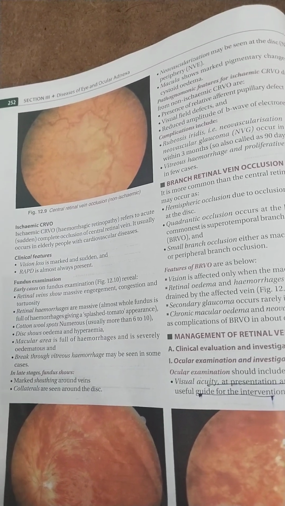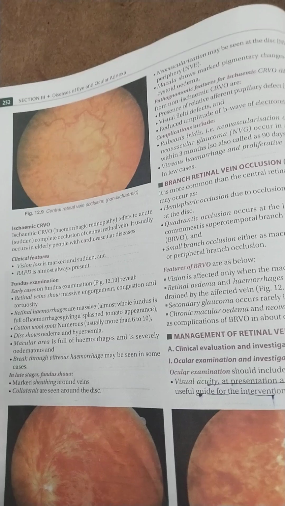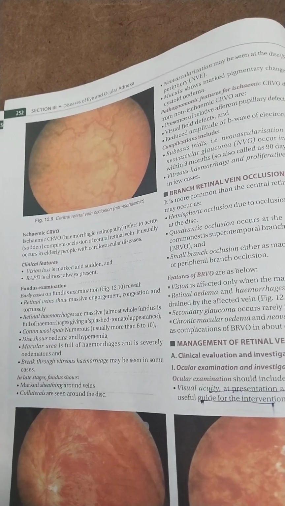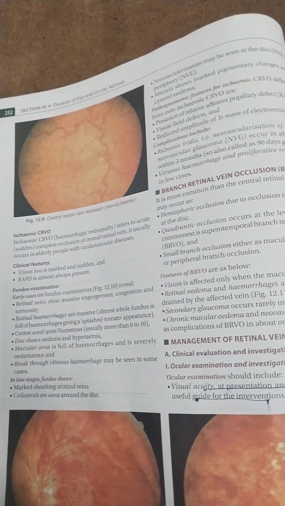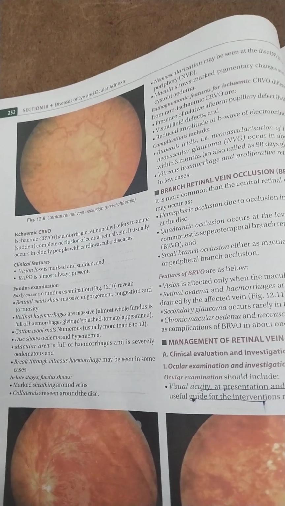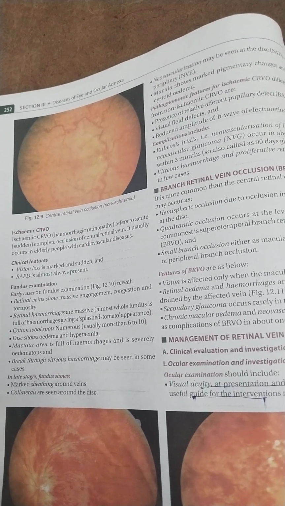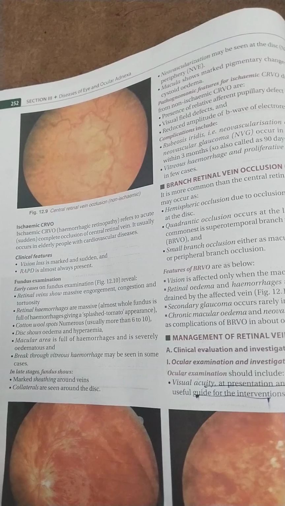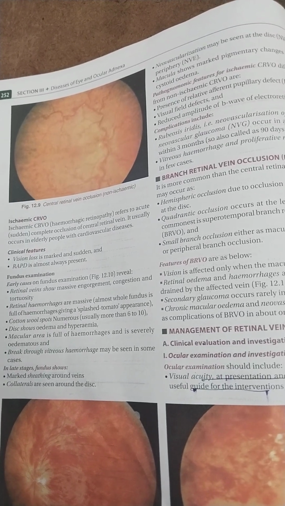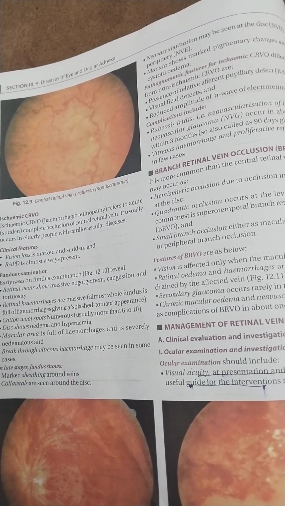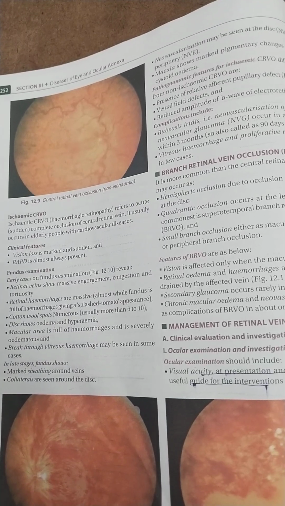Hemorrhages are massive, involving the whole fundus, giving a splashed tomato appearance. In non-ischemic disease we saw superficial flame shaped hemorrhages, but here we see massive hemorrhage.